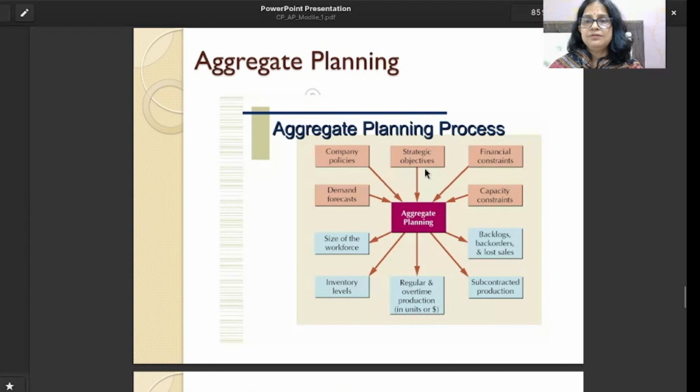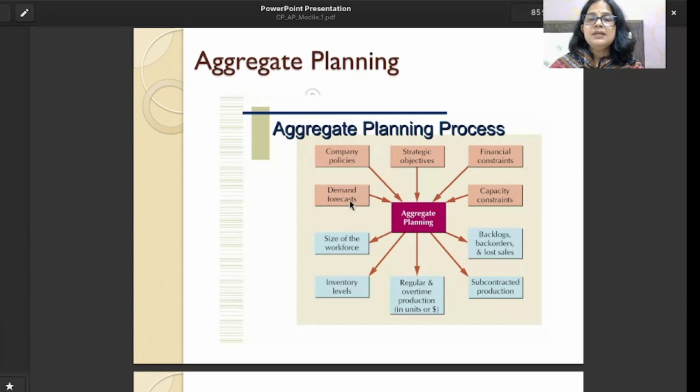Strategic objective is an input. Financial constraint is an input. Capacity constraint is an input. So these are the inputs we need to take first while doing the aggregate planning, or the intermediate time horizon planning.